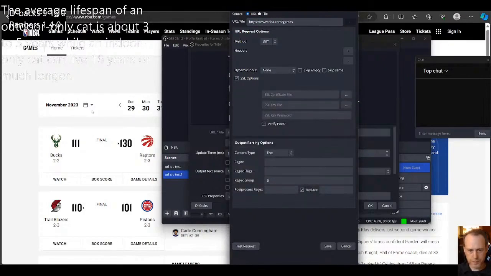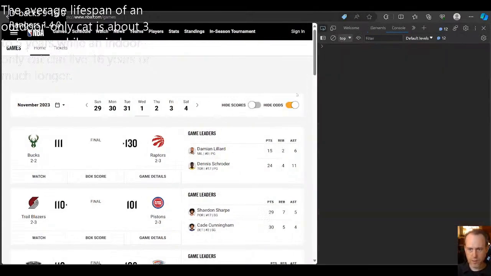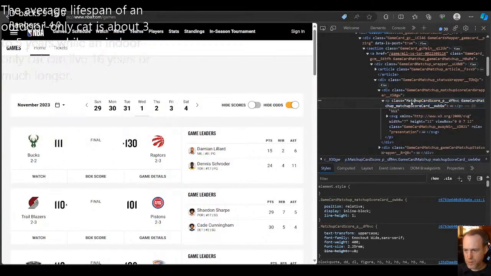Looks like we're good. And now let's just do the same method. Clear this out. Let's try to grab this one here. All right, matchup scorecard, P card, matchup card, and then some ID here, which is fine. All right, I'm seeing a couple of things in here. So let's see what happens.